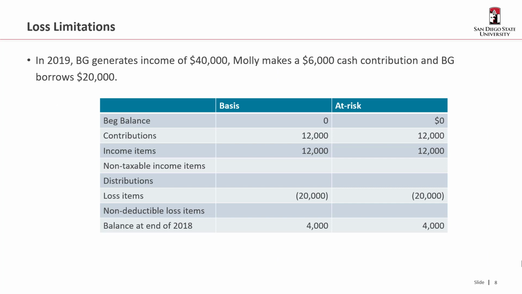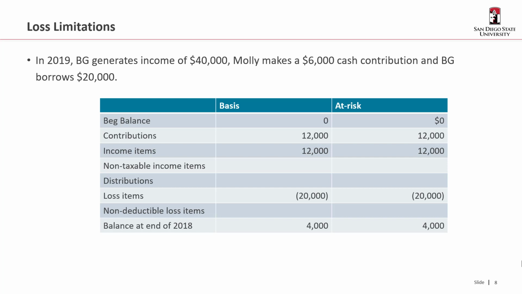Okay, now in 2019, BG generates income of $40,000, and Molly makes a $6,000 cash contribution. And on top of that, the partnership borrows an additional $20,000. So recall that we finished last year with a 0 basis amount and a 0 at-risk amount. So the first thing that happens is the contributions are going to be baked in. So that's $6,000 of her cash contribution. Her share of the borrowing is another $6,000 because she's a 30% partner.